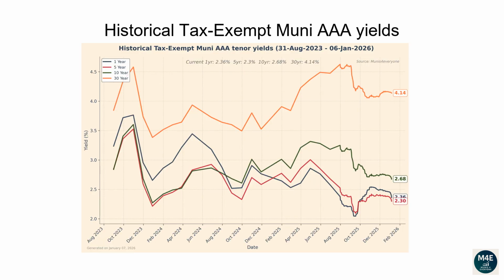This line plot and the next plot show how each tenor of the Muni yield curve has changed over time. From the 31st of August 2023 to the 6th of January 2026, the 1-year yield has dropped from 3.24 to 2.36. The 5-year yield has dropped from 2.85 to 2.3. The 10-year yield has dropped from 2.84 to 2.68. The 30-year yield has increased from 3.85 to 4.14.